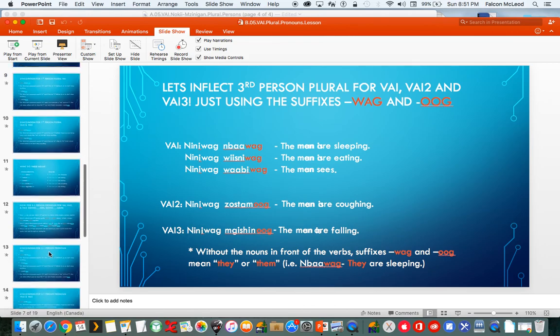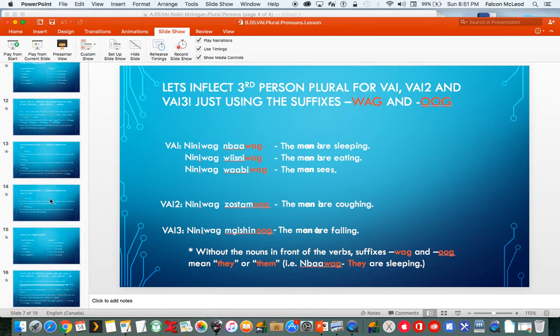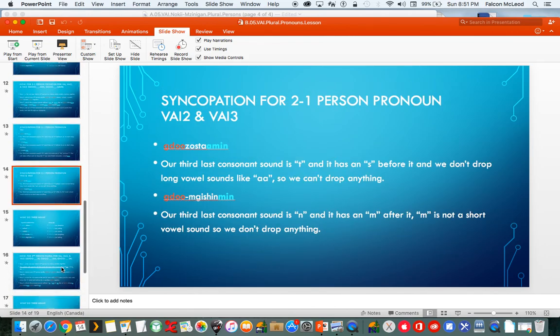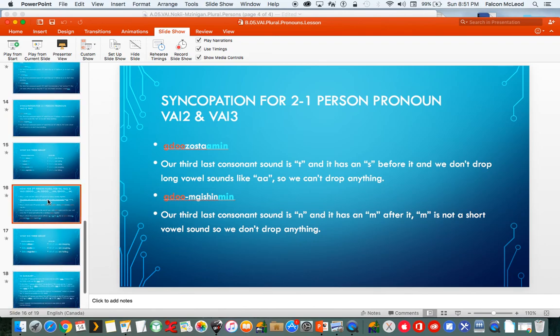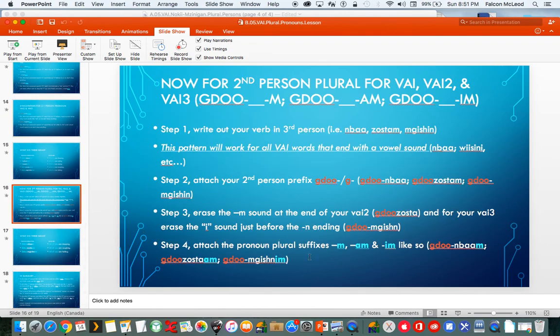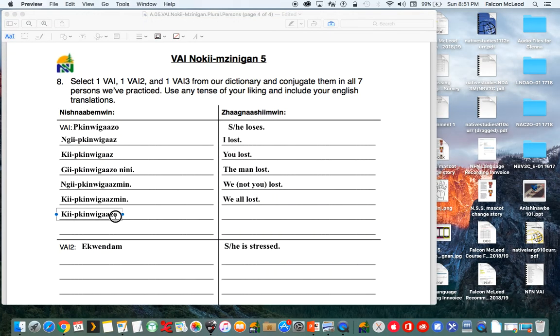Just going back here to check. Yeah, so for VAIs, it's an M suffix. So Kipekinwigazum, that's you all, and then past tense for lose is lost. So you all lost.